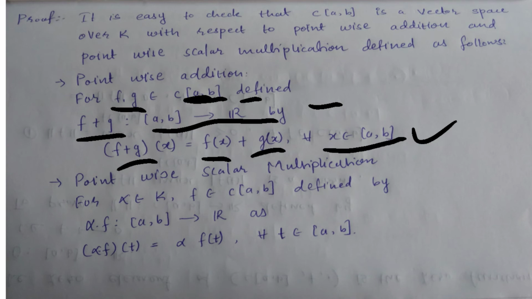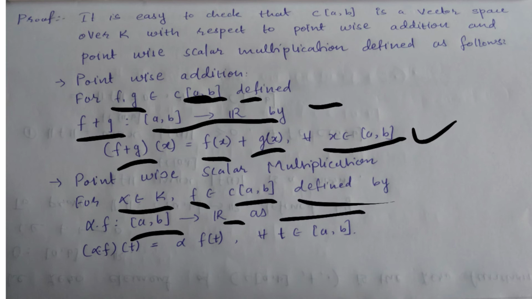Next is pointwise scalar multiplication. For that, we have to take a scalar. So here we take alpha belonging to K, a scalar, and take one function from this space, f belonging to C closed interval AB. Alpha f is a function from closed interval AB to R, which is defined as alpha f of t equal to alpha into f of t, and this is true for every t belonging to closed interval AB.